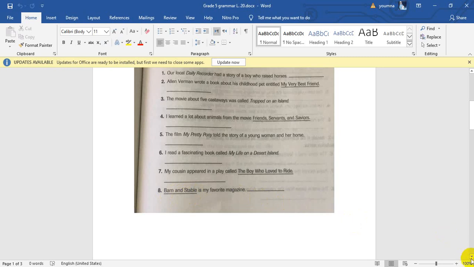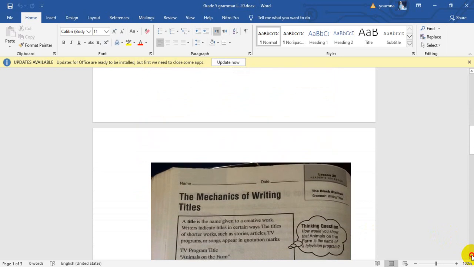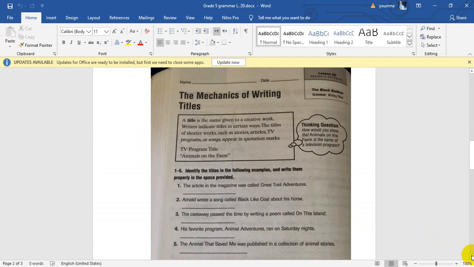And then turn the page with me, please. Page 272. A title is the name given to a creative work. Writers indicate titles in certain ways. On the previous page we had the titles of longer works. Now we are going to take the titles of shorter works.